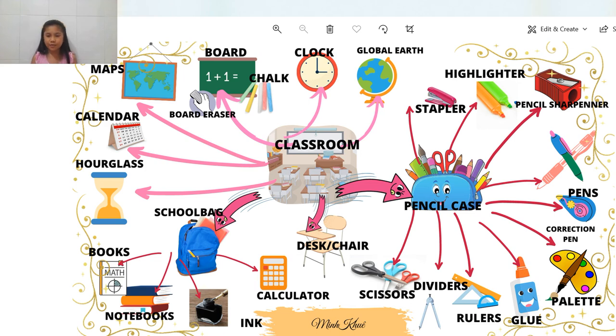Well, there are some other words such as pencils, erasers, and a lot more. There are a lot of things that we have in the pencil case. We also have, wait for me a little bit.